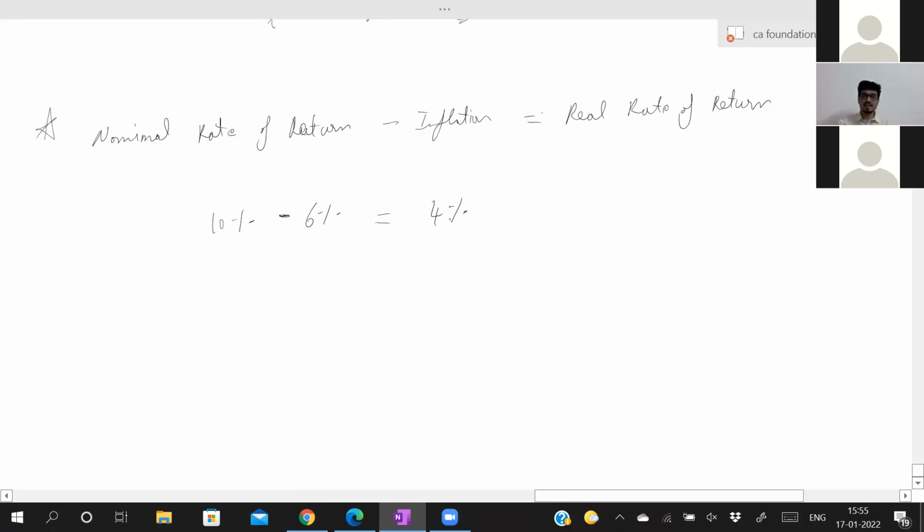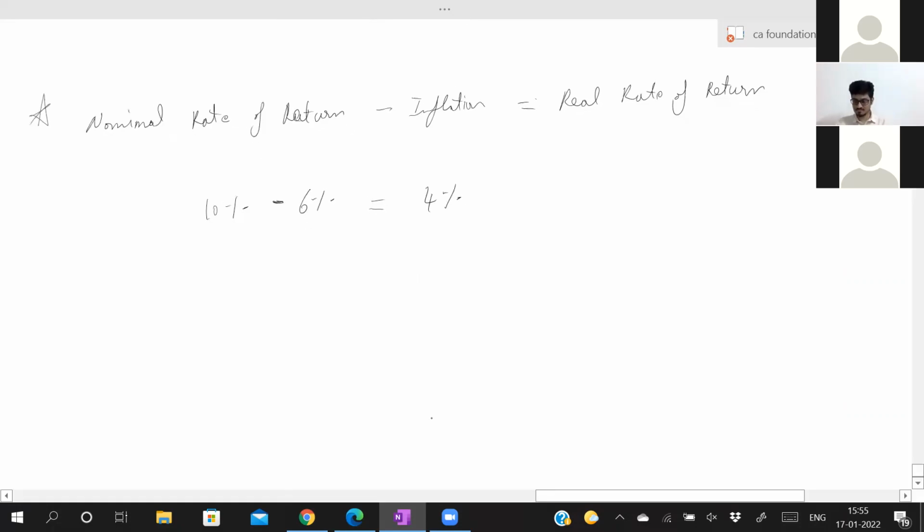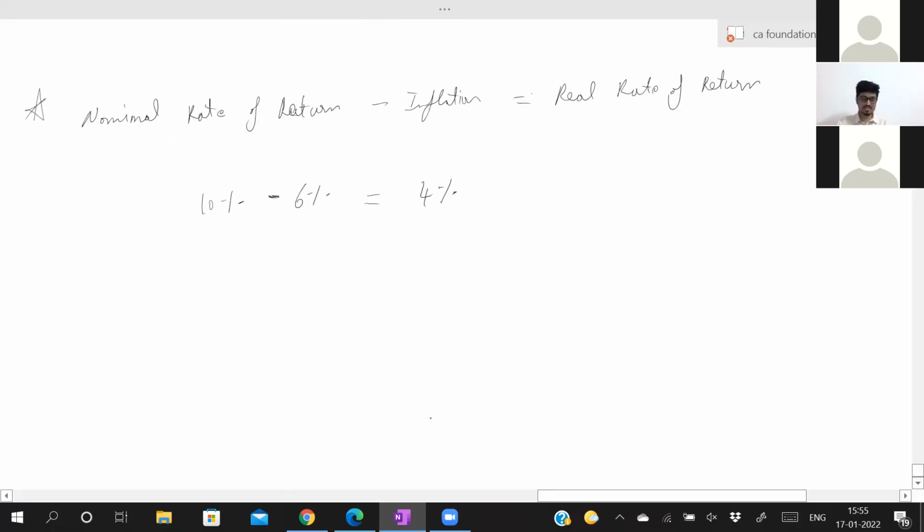Now, if they give real rate of return and inflation, can you find out nominal rate of return? Yes. Simple, 4 plus 6, 10. See, you might get 10% from the bank, but 6% inflation happened. That means your real return is only 4%. This is one small concept. You will do this in detail in your inter level. In exam, if they ask, they will give nominal rate of return and inflation, and they might ask you to find out real rate of return.